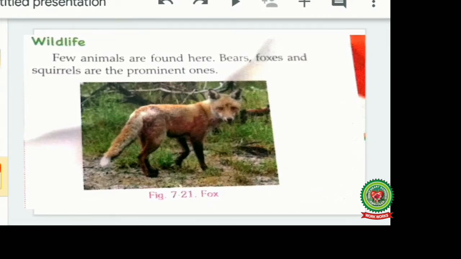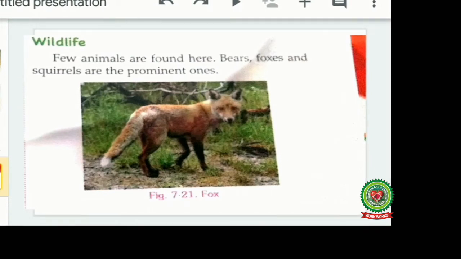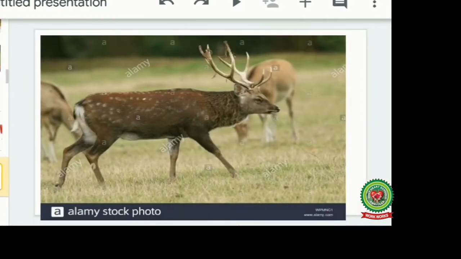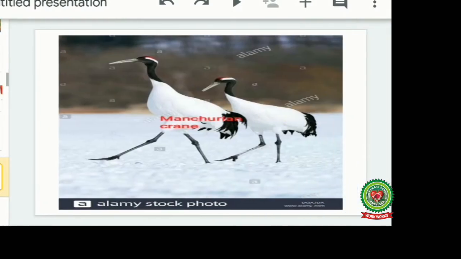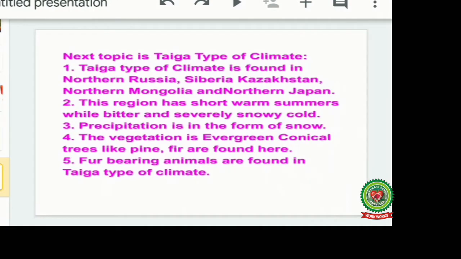Few animals are found over here. Bears, foxes, and squirrels are the prominent ones. The others I have already shown you in the picture. Main are bears, foxes, and squirrels. This is a deer. This is a Manchurian crane which is found in the northern reaches of this region.